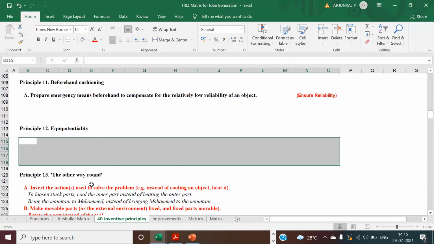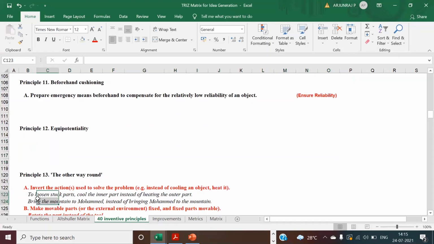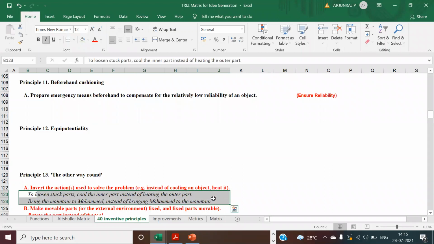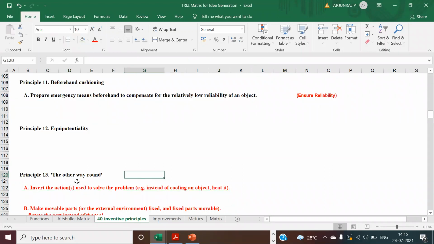What is the other way around? Can I do it in another way? Here you have to invert the action. It can be used to solve the problem. Say for example, you can go for cooling an object instead of heating it. Can I do it in another way? This is also a good way. You try to find out some new way how you can best change your process, and invert some of the actions.